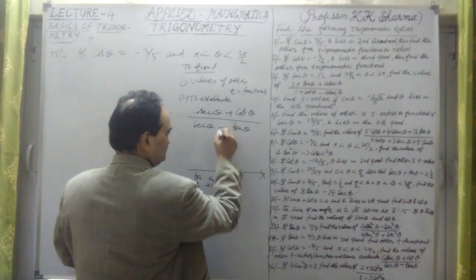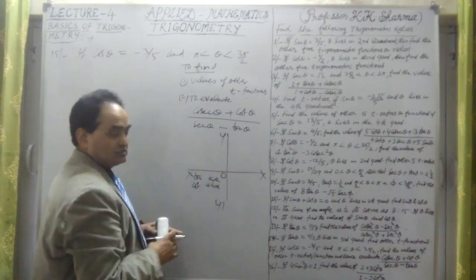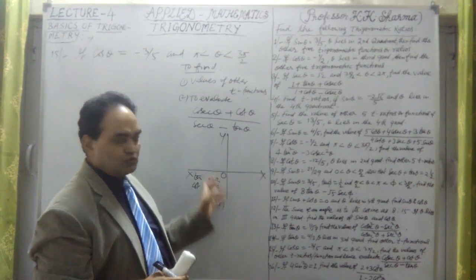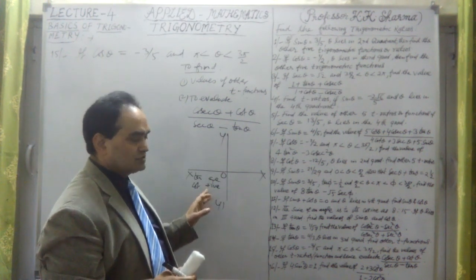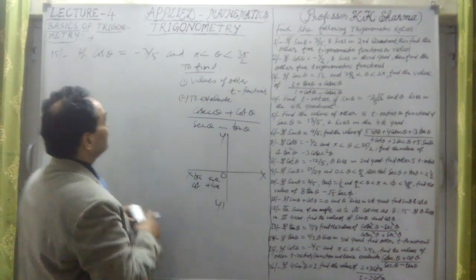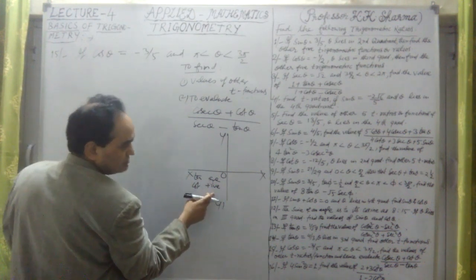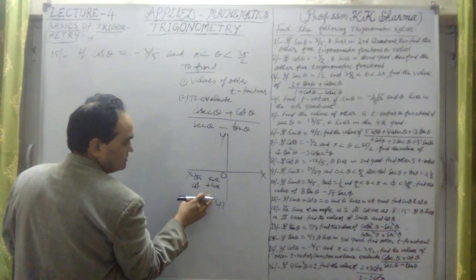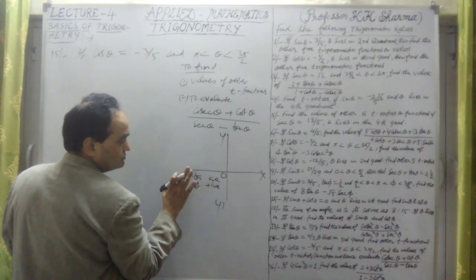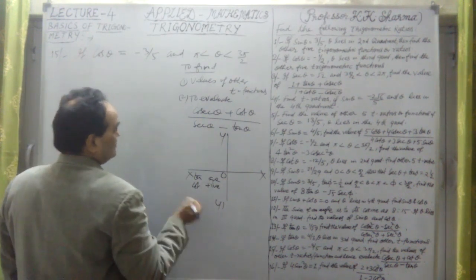This whole plane is divided into 4 parts: first quadrant, second quadrant, third quadrant, fourth quadrant. In the third quadrant, cos theta is naturally negative, sin theta is also negative. Only tan and cot are positive, others are negative.